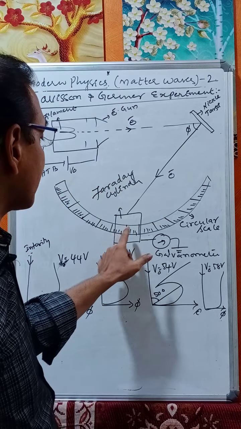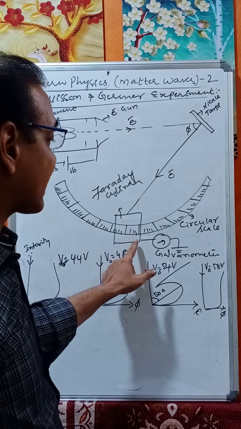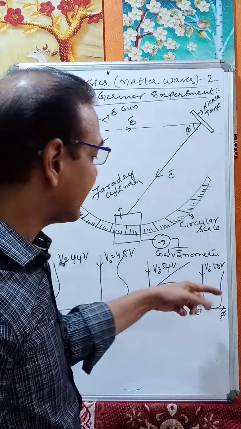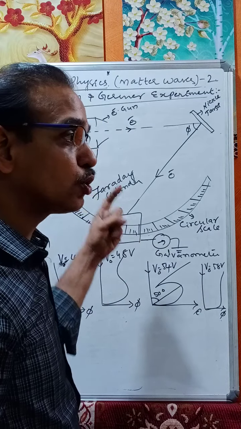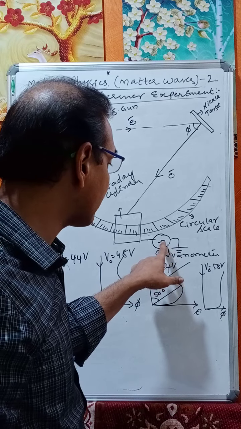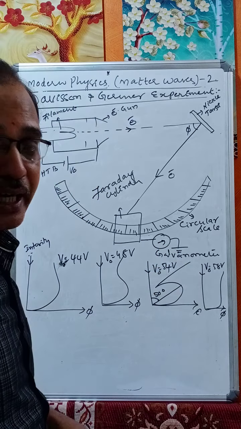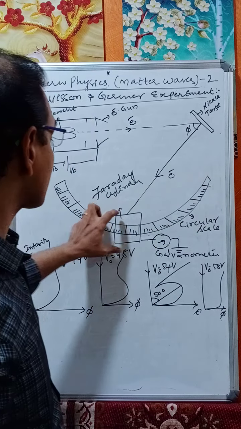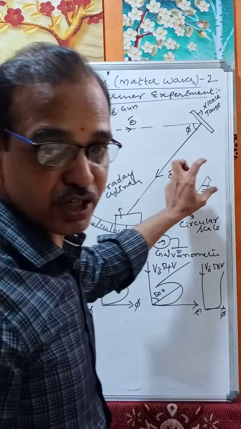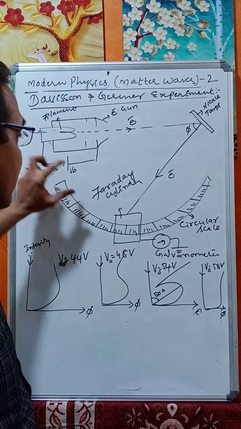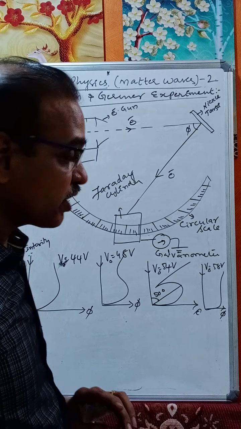The Faraday cylinder acts as a detector for the number of electrons received, which means it can measure the current due to the reflected electrons. Hence we connect a galvanometer here. To take readings at different angles, the Faraday cylinder was mounted on a circular scale which can read from 20 degrees to 90 degrees.